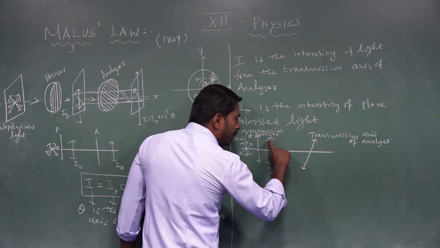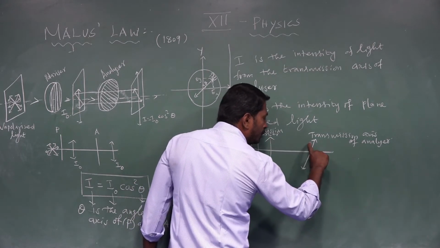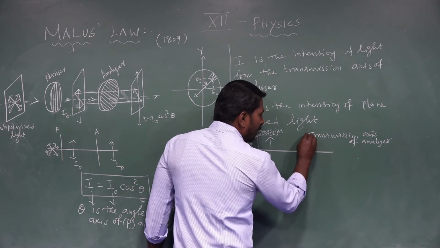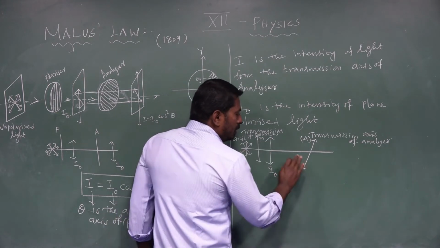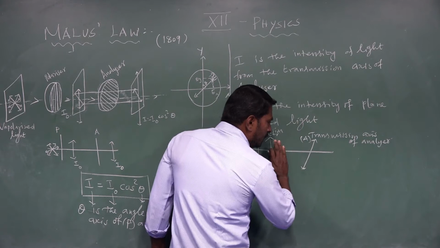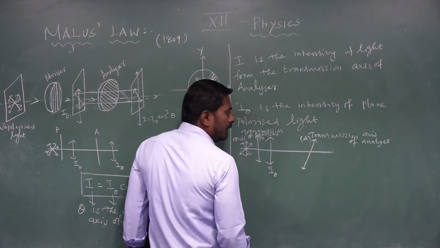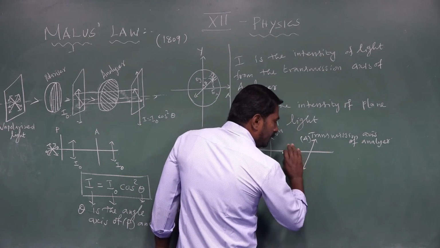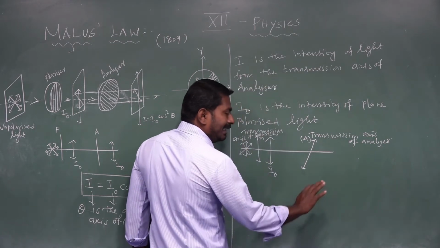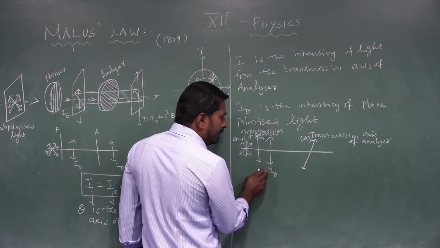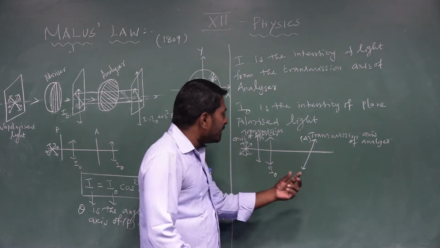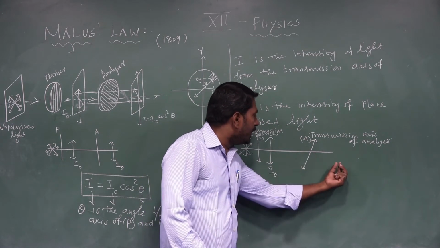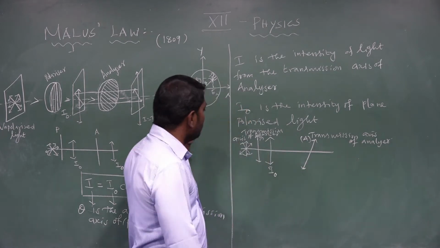This plane polarized light is made to pass through the analyzer. This is the analyzer, and that is the polarizer. The light coming out from the analyzer does not have the same intensity I naught; its intensity varies. How much the intensity of light coming out from the analyzer is can be calculated using Malus law.